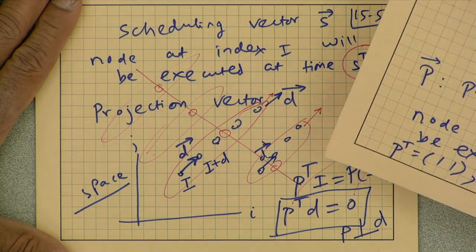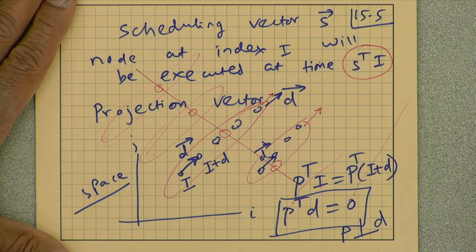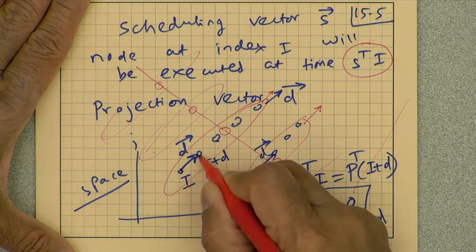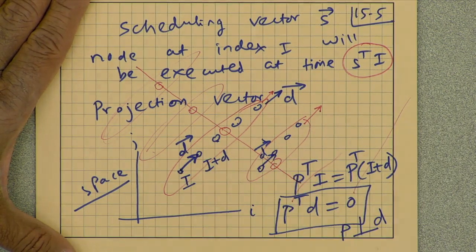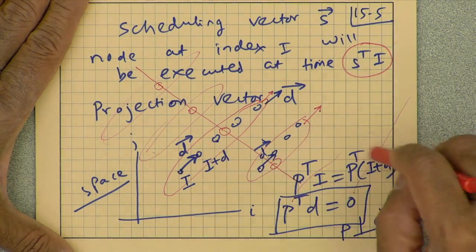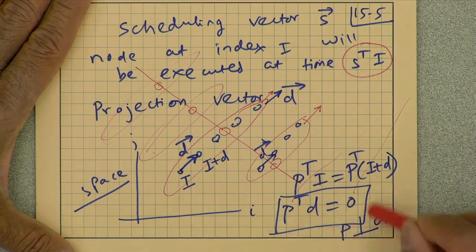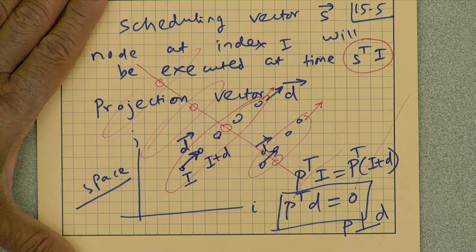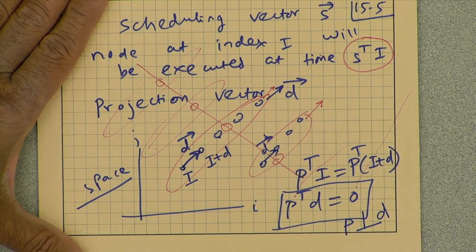So I already mentioned to you that these two nodes are mapped to the same processing element. Why is that? Well, that is because this is mapped to the processing element P transpose I, this is mapped to P transpose I plus D, and we have constrained P and D to be orthogonal. So P transpose D equal to 0, and therefore they are mapped to the same PE.